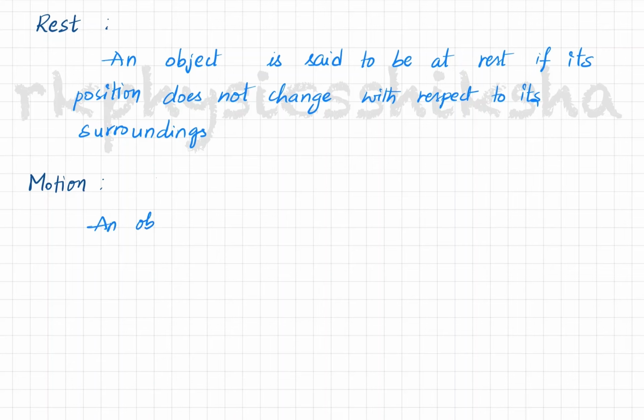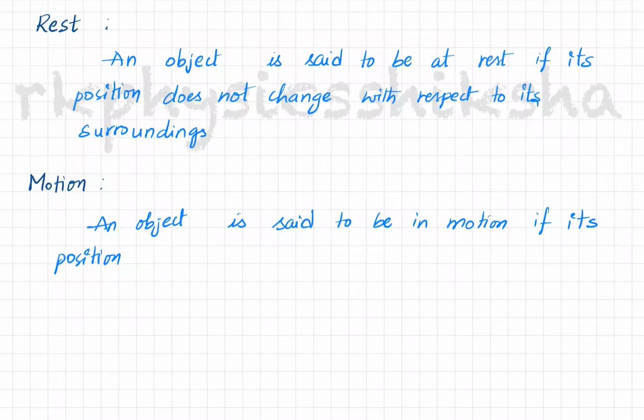An object is said to be in motion if its position changes with respect to its surroundings.